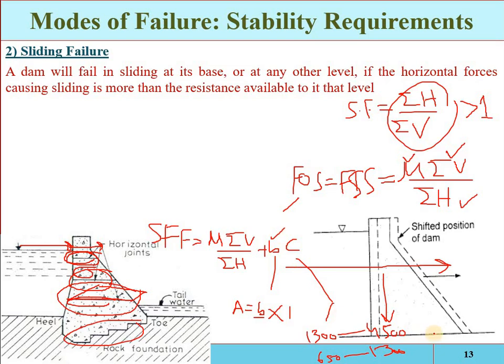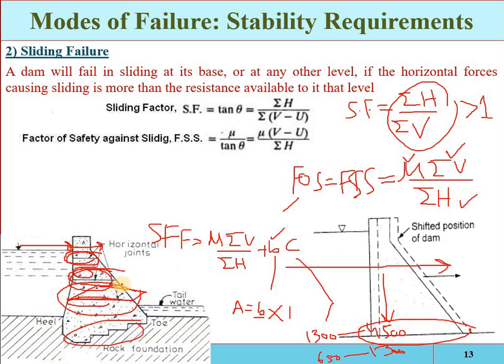If it is at the base, it is considered as the base width, and if it is at any other level, then you take the width of the joint. Then the factor of safety will be calculated, with sliding resisted by both the friction and the shear strength. So we have to check the structure against sliding. The sliding factor is the sum of horizontal forces over the sum of vertical forces. Do not confuse this negative sign: V is all the vertical forces acting downward, and minus U is the uplift force acting upward.